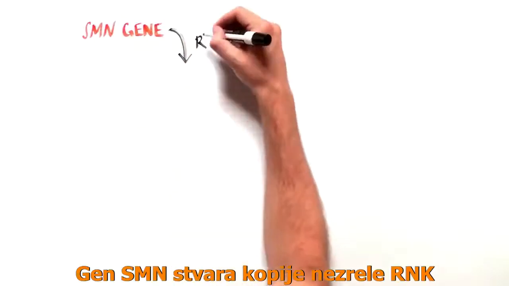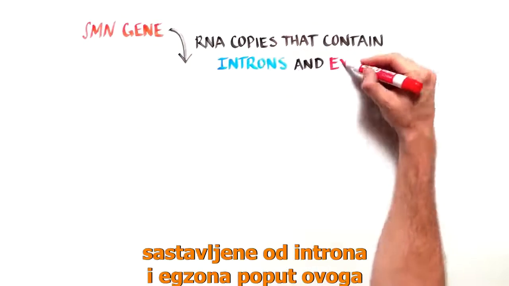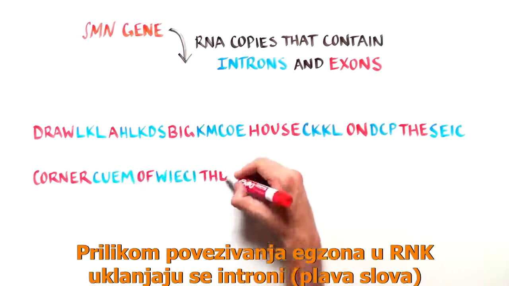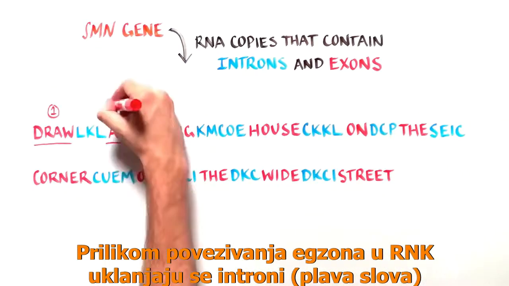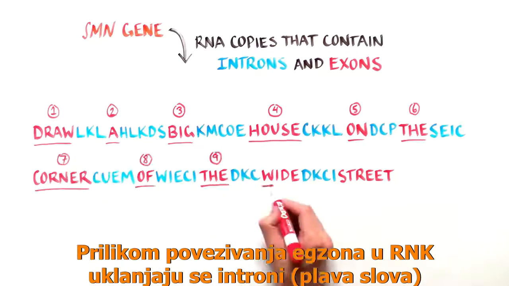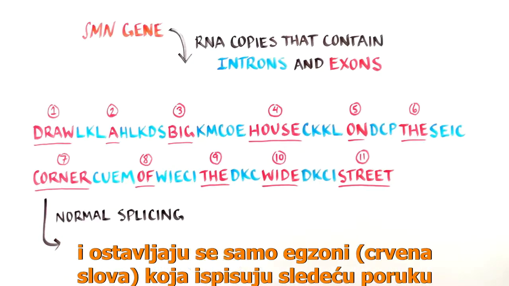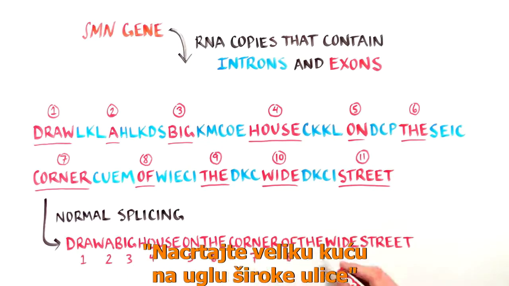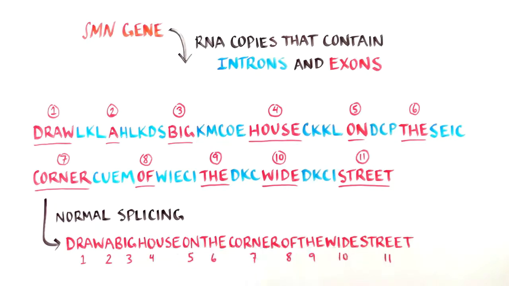Let's say the SMN gene generates RNA copies made up of introns and exons like this. Normal RNA splicing would delete the introns, the gibberish letters in blue, and leave only the exons, the red letters, generating the following message: draw a big house on the corner of the wide street.